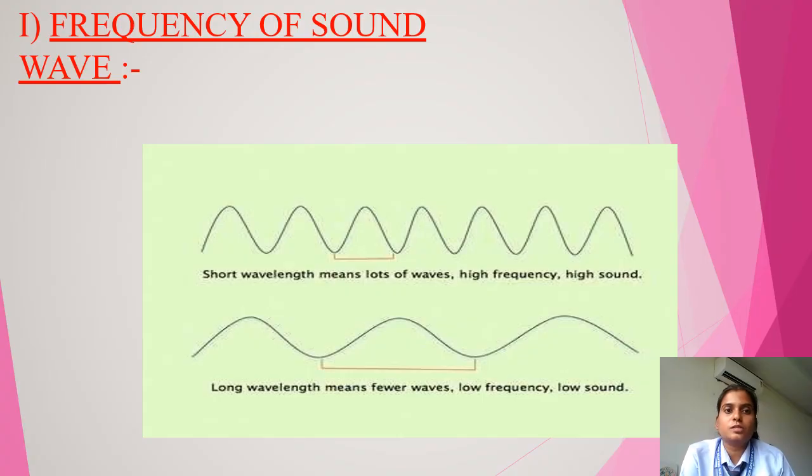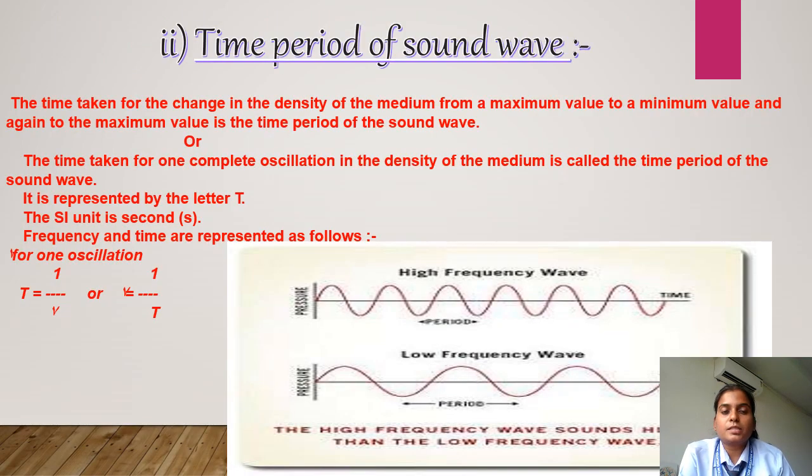This is all about the characteristics. First characteristic, as you can see through the figure, is the frequency of the sound wave: short wavelength, long wavelength. Second is the time period of the sound wave. Time period of the sound wave is defined as 1 upon the frequency, that is, the time taken for one complete oscillation in the density of the medium is called the time period of the sound wave.